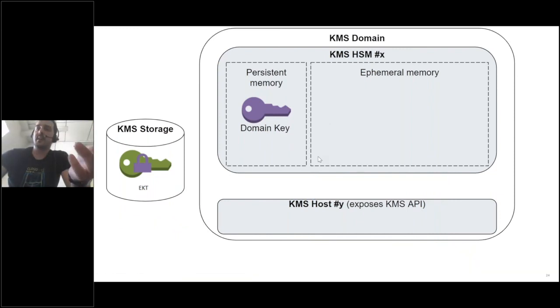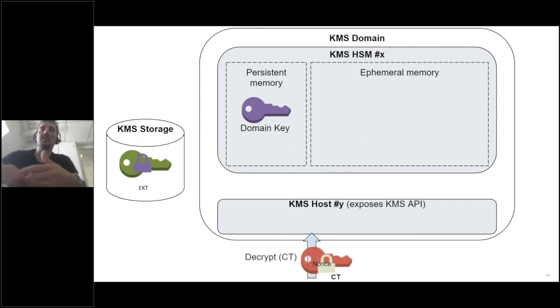So now let's say you want to perform a decrypt operation. You have the same setup: you have a host, you have a KMS HSM, you have a storage. And this time you are sending a KMS decrypt. The only argument you are giving to decrypt is the ciphertext. There is nothing more to pass because, as I said, the ciphertext contains all the information needed to perform decryption.